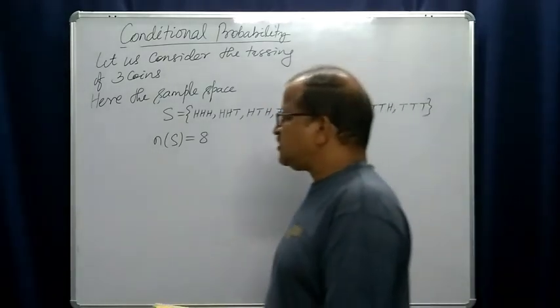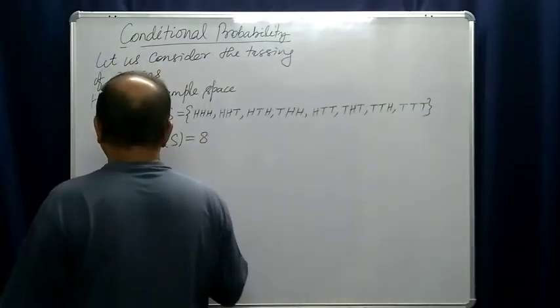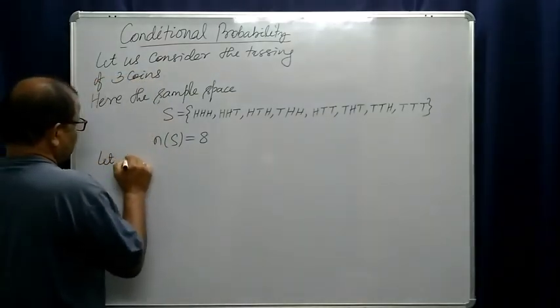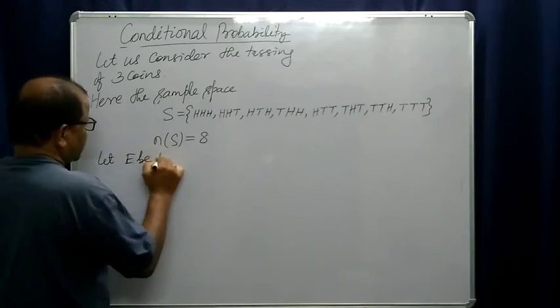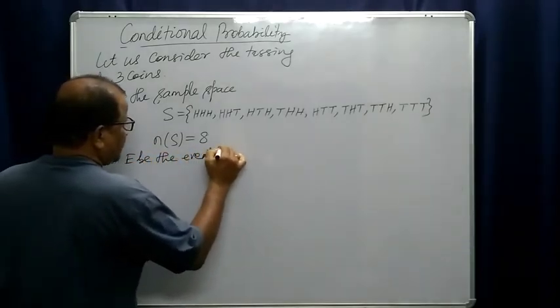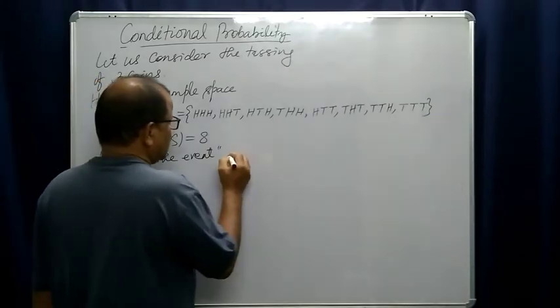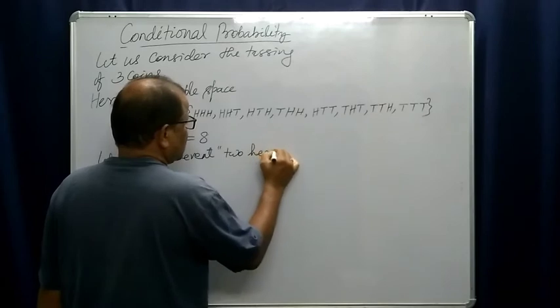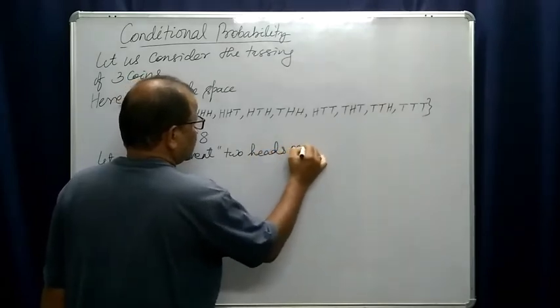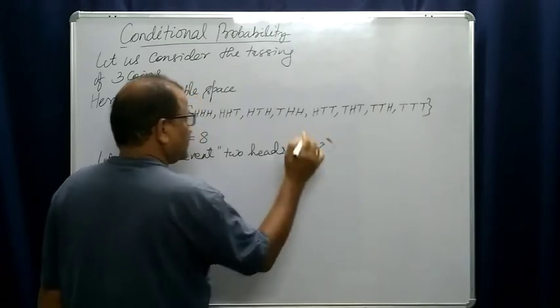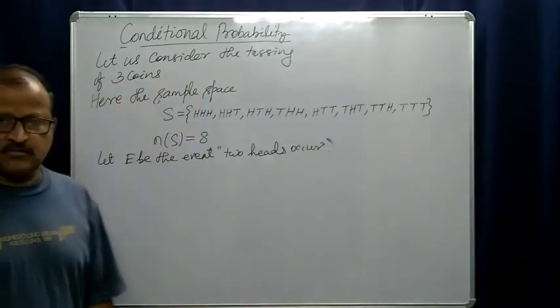Now let us consider an event. Let E be the event that at least 2 heads occur.